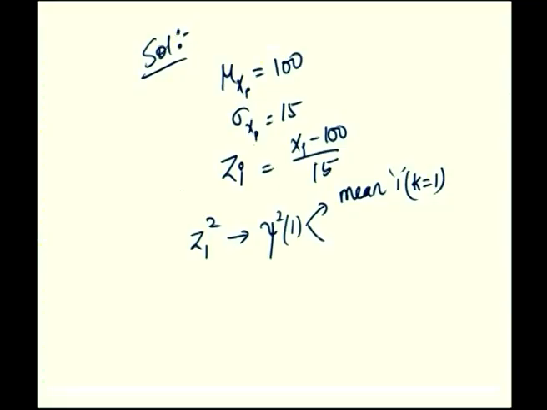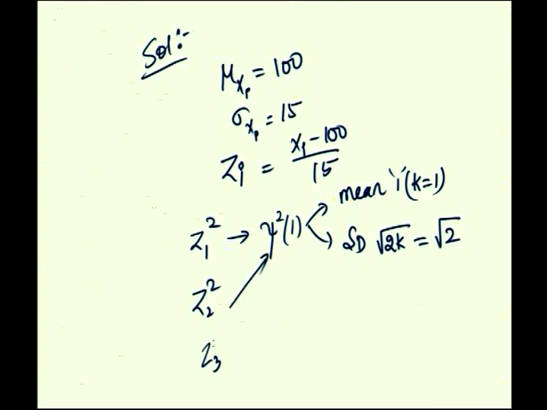Therefore, its mean is 1 because k is equal to 1 here, and its standard deviation is root of 2k, which is equal to root 2. Similarly, z2 square is also a chi-square random variable with 1 degree of freedom, and z3 square separately is also a chi-square random variable with 1 degree of freedom. Corresponding mean is 1 and standard deviation is root 2.